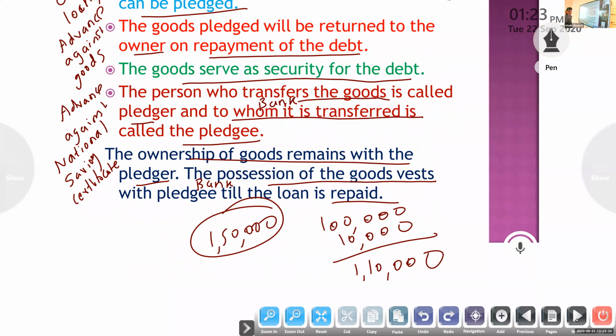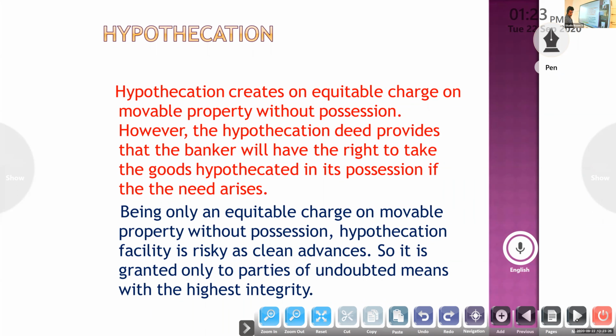Next one, hypothecation. Example, car or vehicle loan. That is an example, a car vehicle loan. So now, hypothecation. Hypothecation creates an equitable charge on the movable property. Here also it is movable property, without possession.